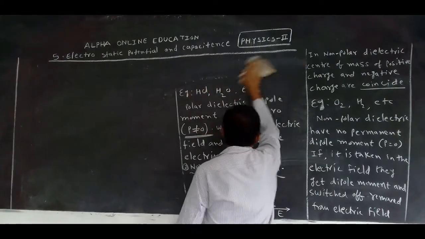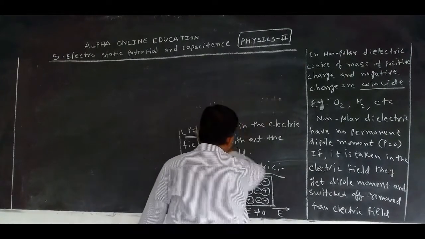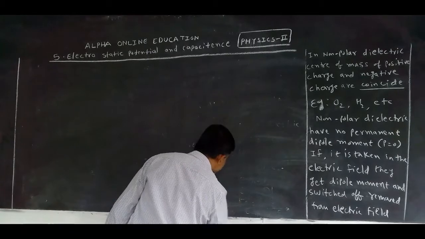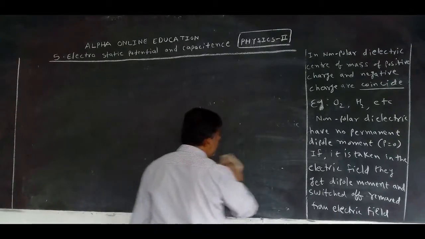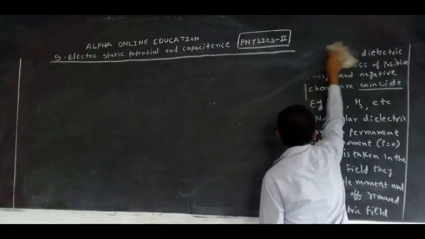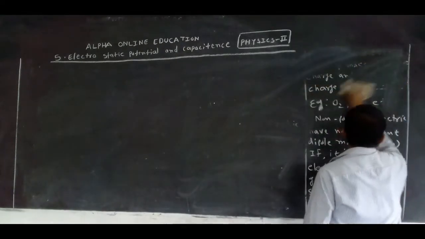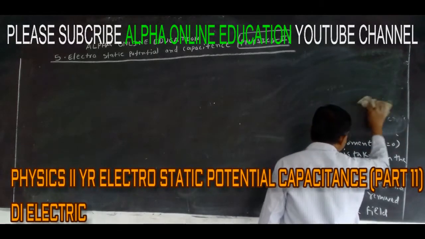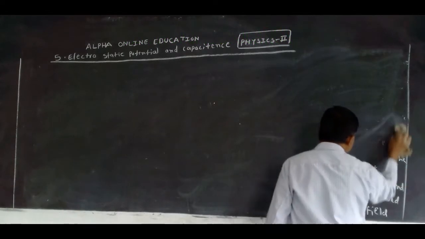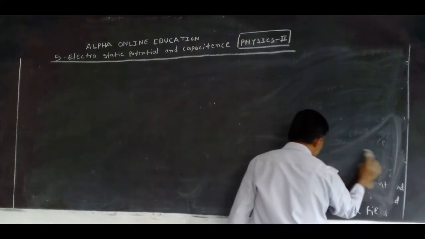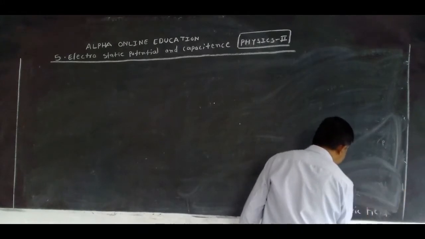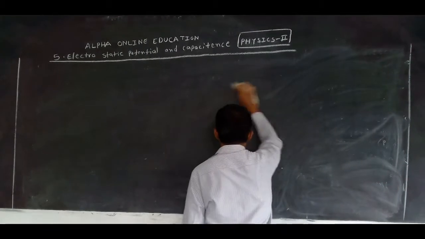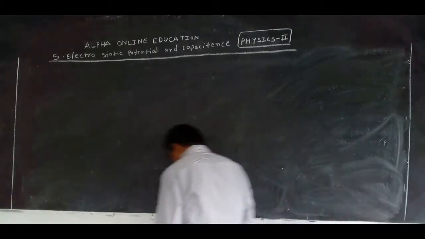Next, in polar dielectric, the center of mass of positive charge and the center of mass of negative charge do not coincide, but in non-polar dielectrics, they coincide. Next, when a non-polar dielectric is taken in the external electric field, it gets a dipole moment, but when it is removed from it, the dipole moment becomes 0. Okay, this is about the types of dielectrics.